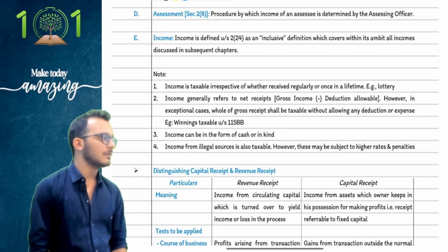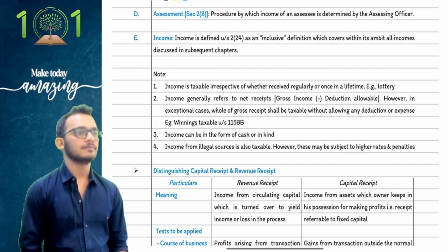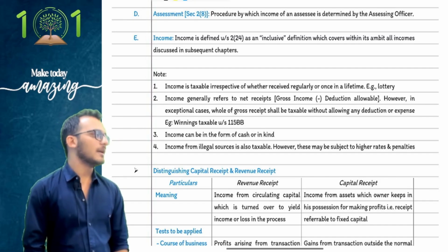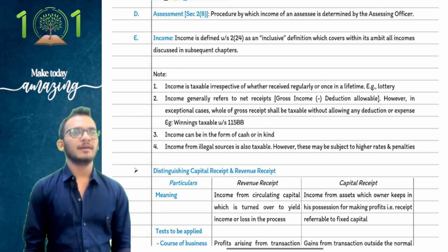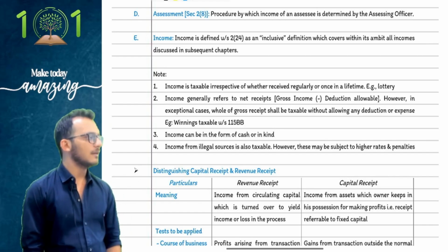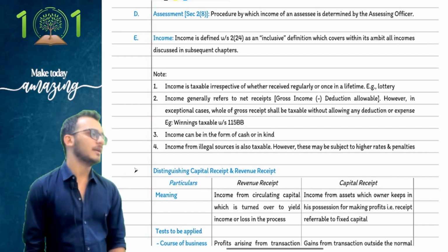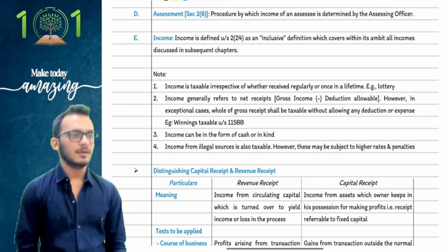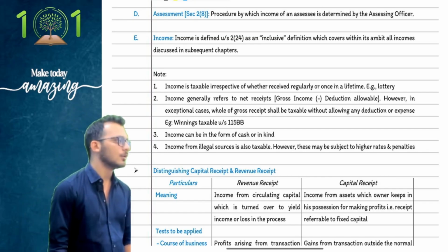If it is going to be less than 12 months, it can only be because you are incorporated in the current year. If you're incorporated in the current year, the previous year will start from the date on which you are incorporated. Assessment year will never change. Assessment year will always be for the period April to March.